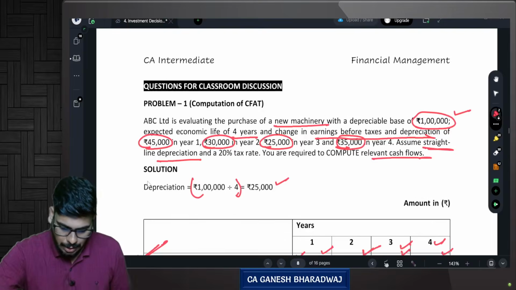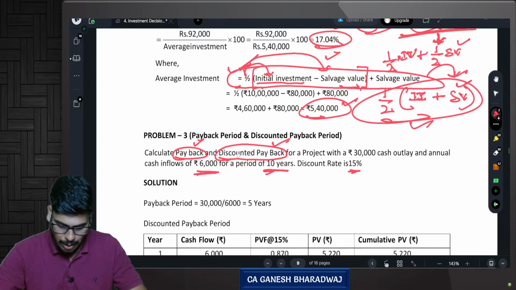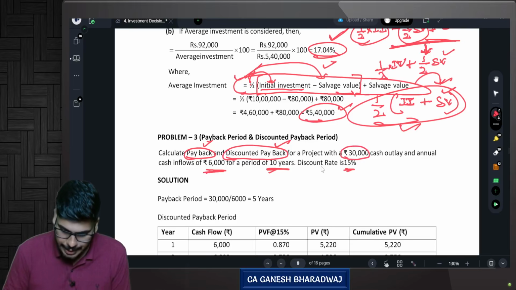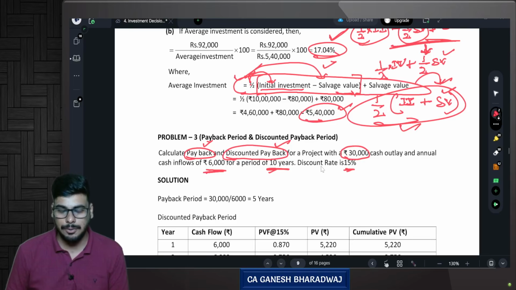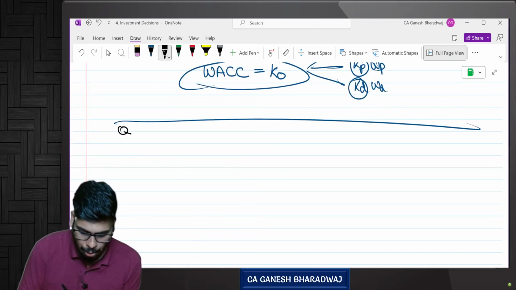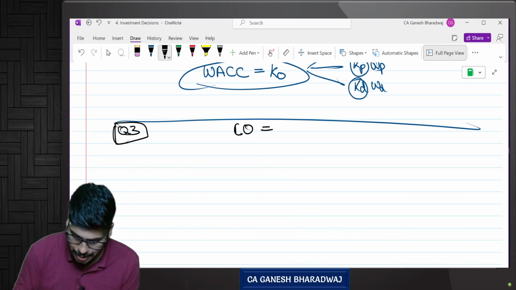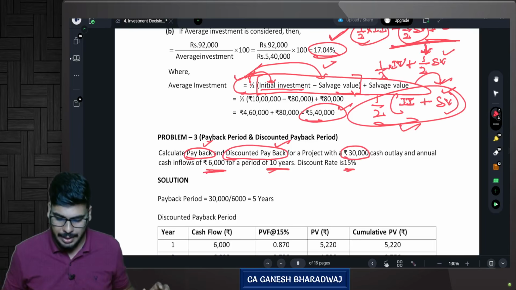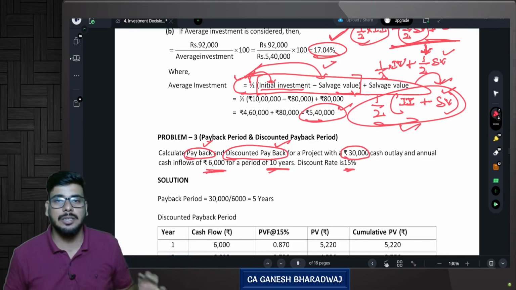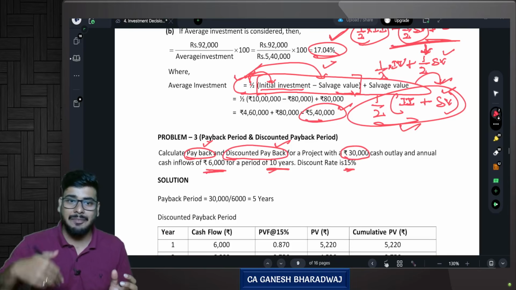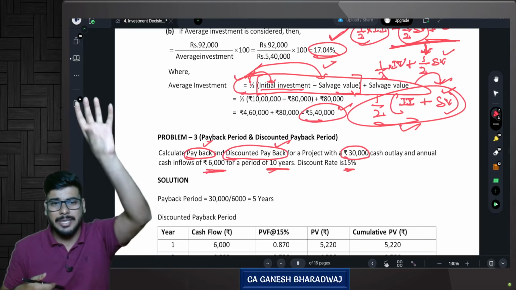Now look at this. Now what are they mentioning? A project requires an initial outflow of how much? 30,000 rupees, correct? So the cash outflow is going to be 30,000 rupees. And what have they mentioned? Let's say I'm investing 30,000 rupees in purchasing this machine. Every year using this machine, I will generate sales. I will also have my cost. So sales minus all the costs.